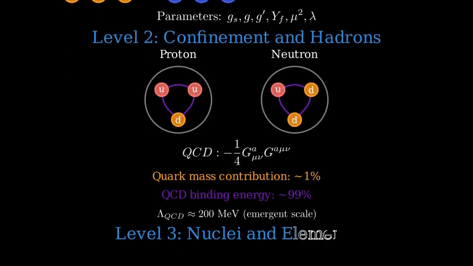At the next level, protons and neutrons combine to form atomic nuclei. The residual strong force, which is a secondary effect of the QCD interaction, binds these nucleons together. This is like a leak of the strong force outside the protons and neutrons, mediated by the exchange of composite particles called mesons. This binding creates a variety of stable elements, from hydrogen to uranium, with different binding energies per nucleon. The curve of binding energy explains why certain elements are stable while others undergo radioactive decay. This nuclear binding also allows for isotopes, variants of elements with the same number of protons but different numbers of neutrons, creating another dimension of variety in the periodic table of elements.